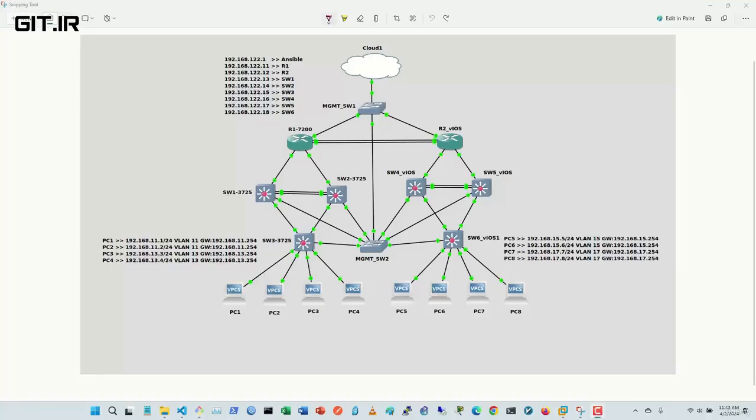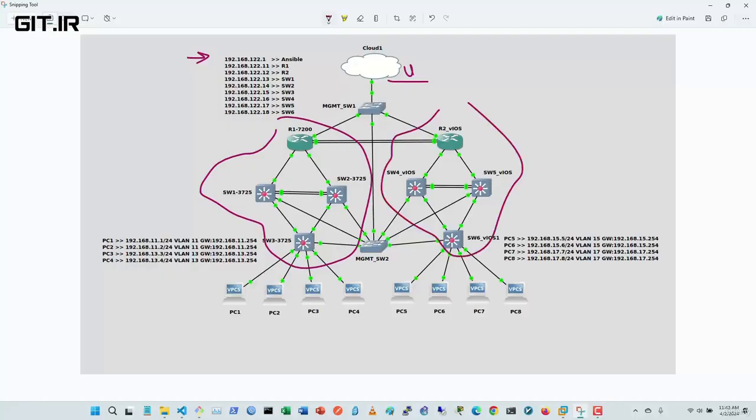Okay, in this lab, as you can see here, we have Ansible installed on Ubuntu operating system, and we have connectivity between Ubuntu operating system, Ansible, and network devices that we have. As you can see, routers and switches, because we configured IP address on all routers and switches, and we configured SSH protocol, so we can SSH to all routers and switches with Ansible playbooks. All routers and switches are accessible, and we can configure different configurations with different playbooks and YAML files.